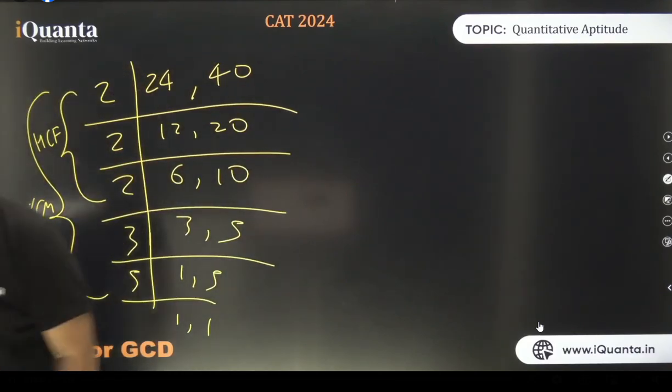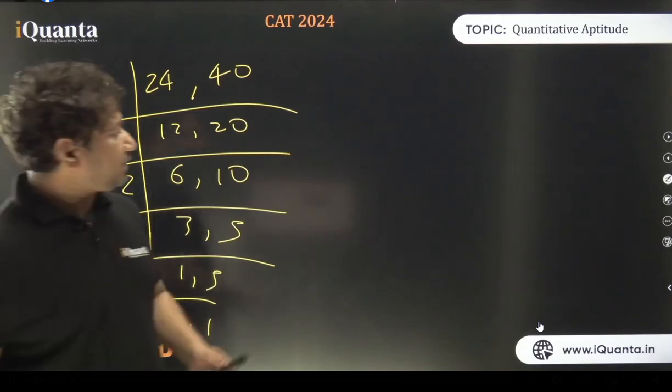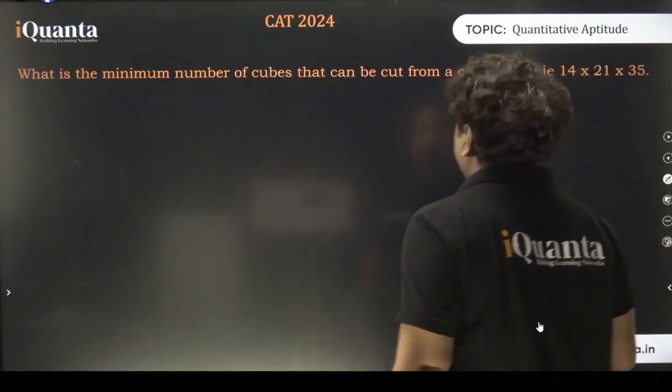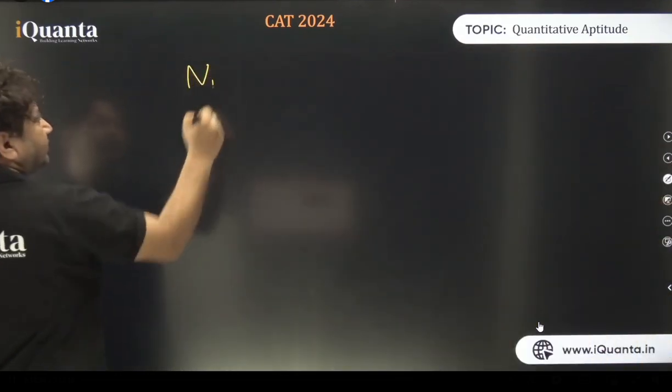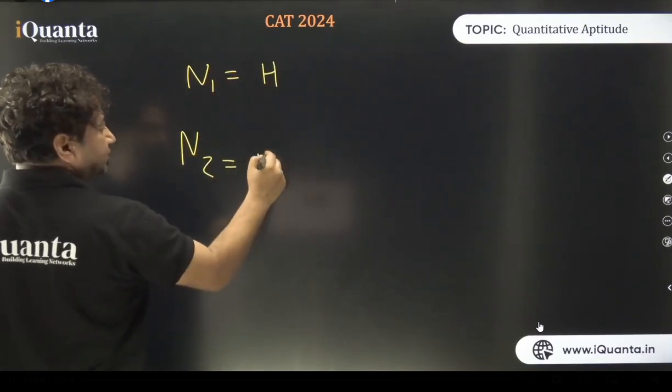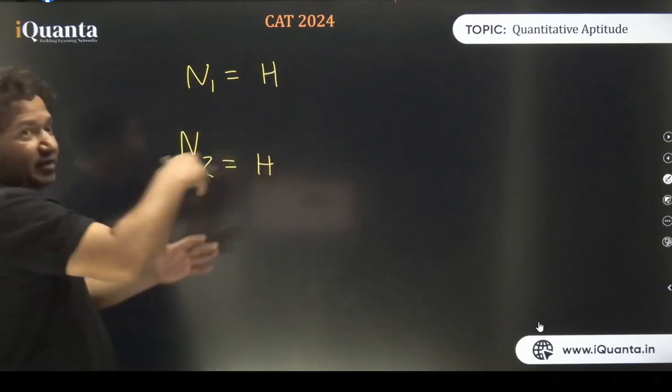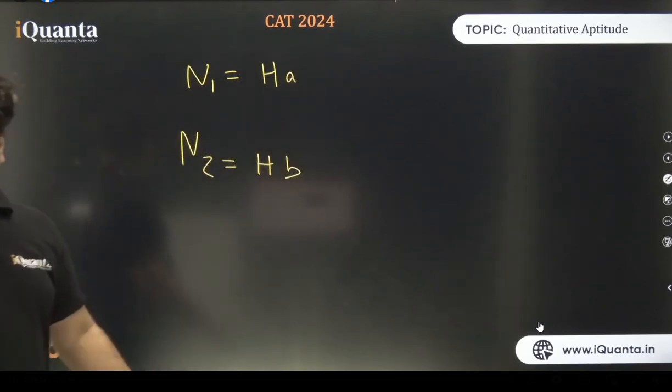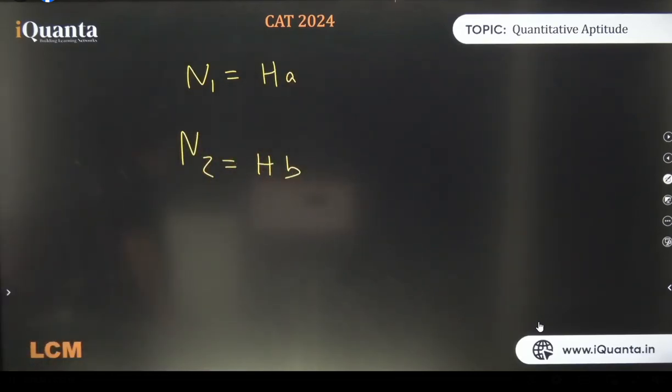No problem over there, anyone? Now, if we have two numbers n1 and n2 and their HCF is h and the product of their uncommon factors was a and b, then I can represent two numbers as HA and HB, isn't it?